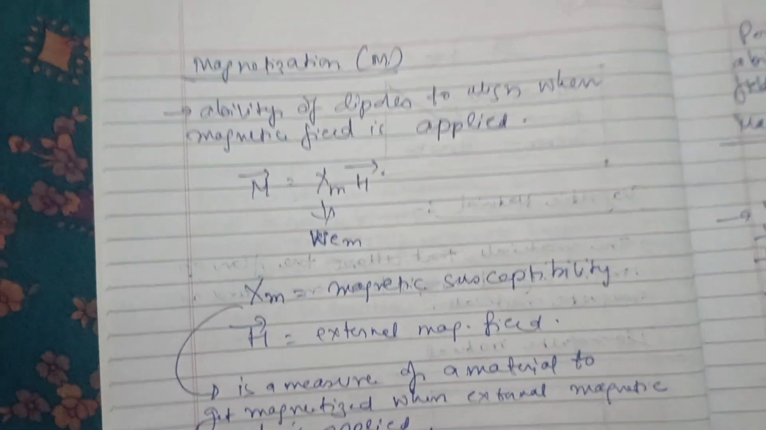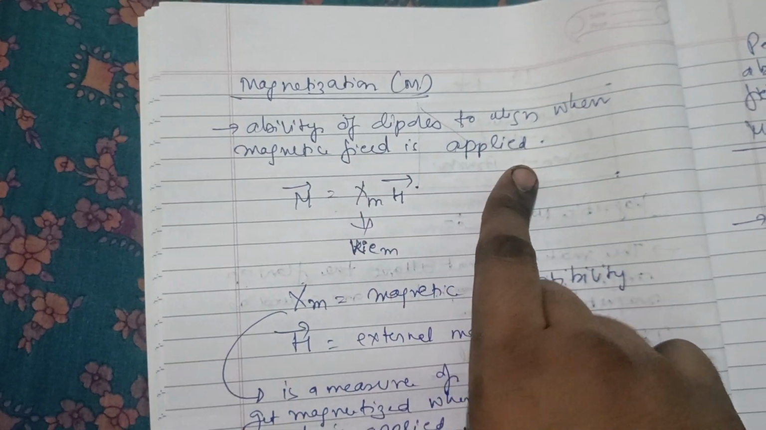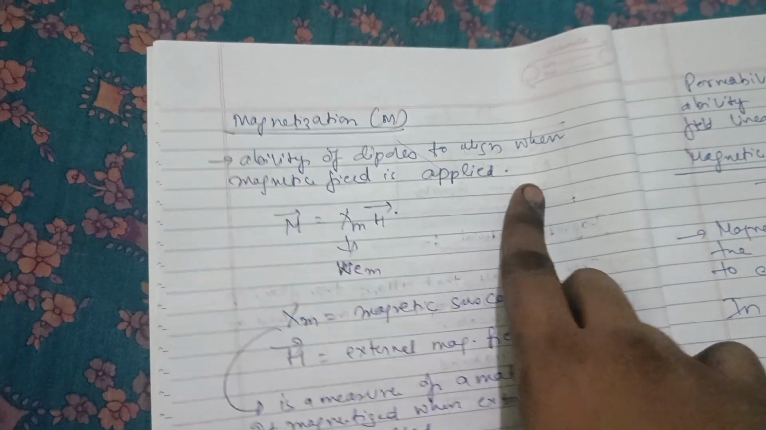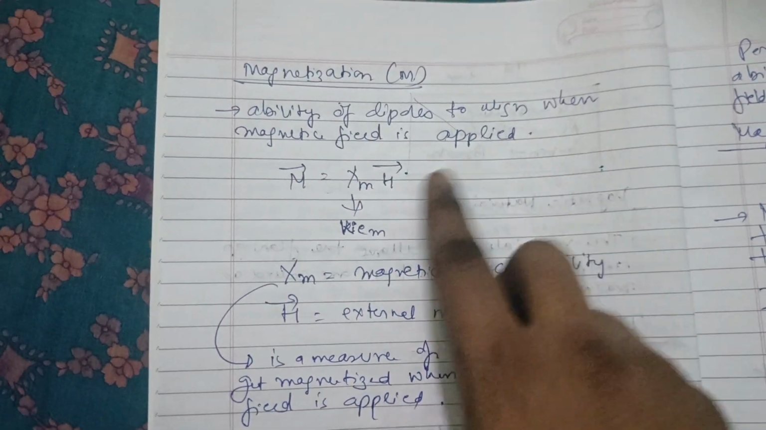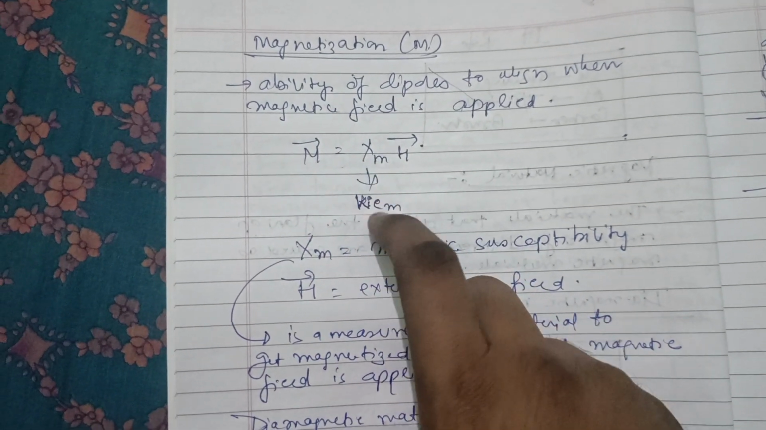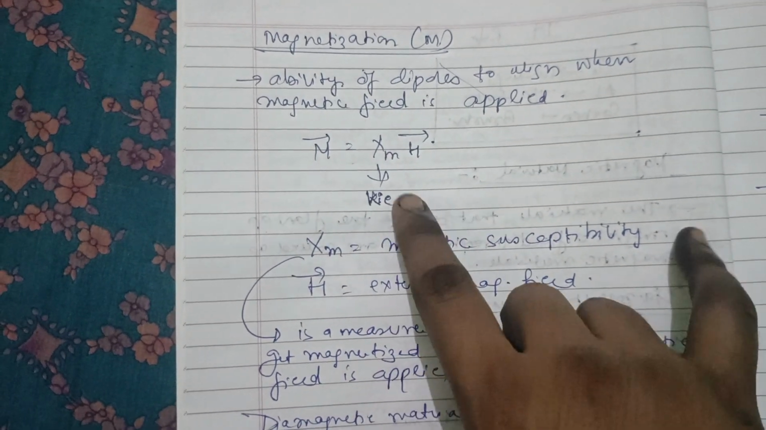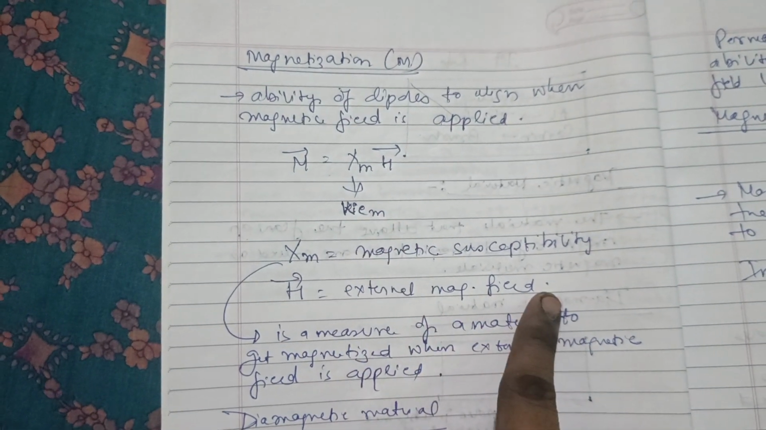Magnetization. What is magnetization? It is the ability of dipoles to align when a magnetic field is applied. That is called magnetization. Magnetization M equals chi m H, where chi m is the magnetic susceptibility, and H is the external magnetic field.